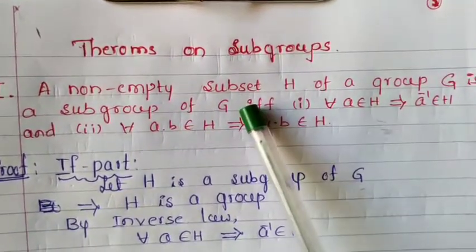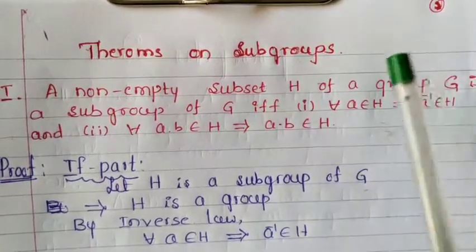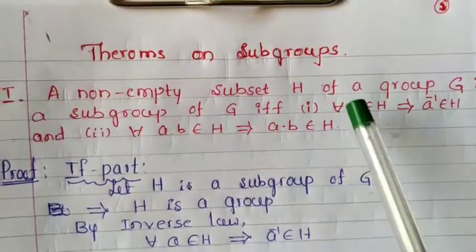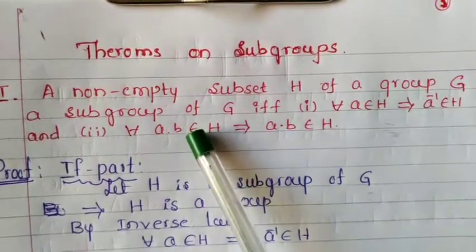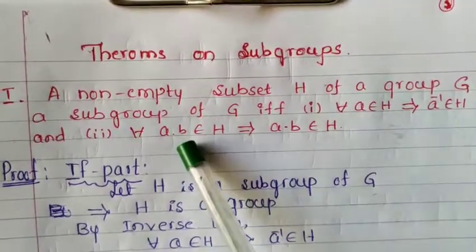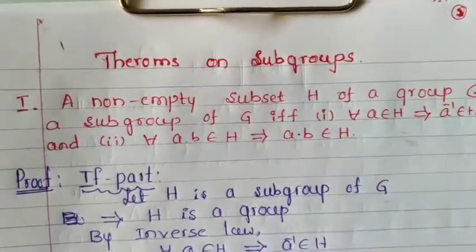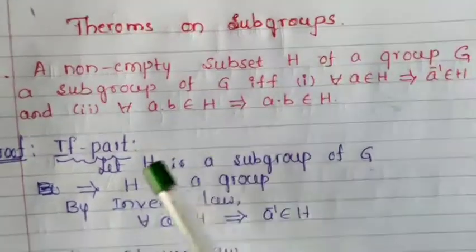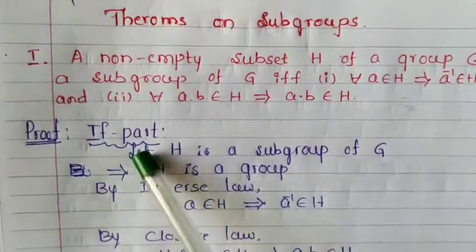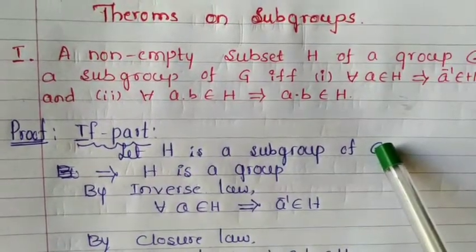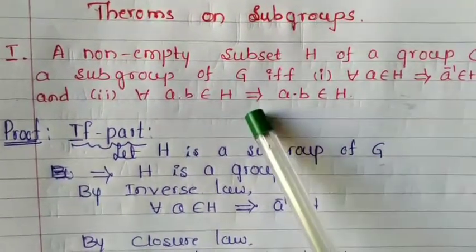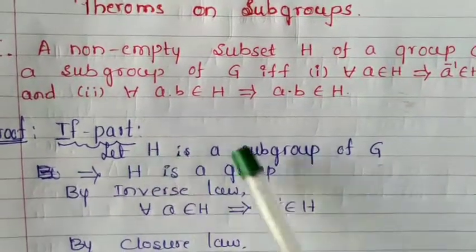there are two parts here. First, consider H is a subgroup of G, and from that these two conditions are satisfied. Next, in the converse part, if the two conditions are satisfied, immediately H is a subgroup of G. Okay, the if part. What is the given part in H? If part: let H be a subgroup of G. Our idea is to prove that conditions 1 and 2 are satisfied. So H is a subgroup of G.